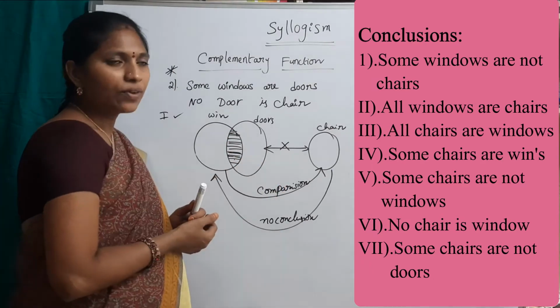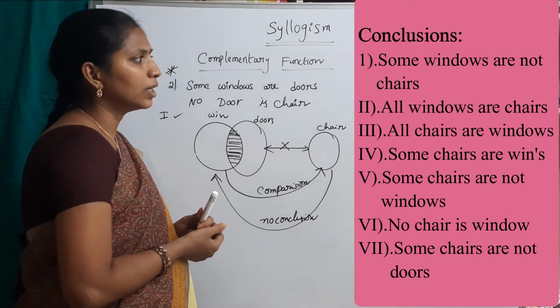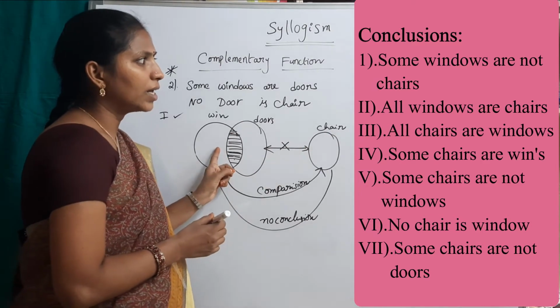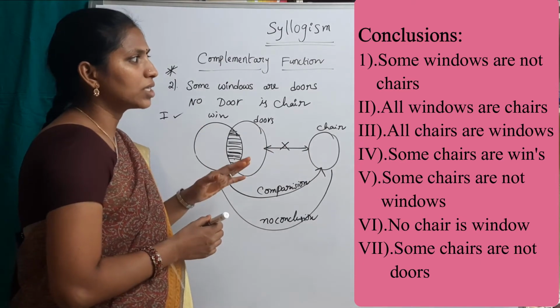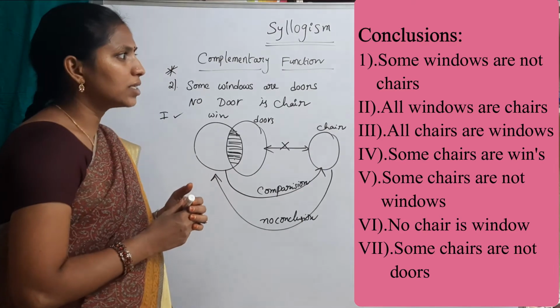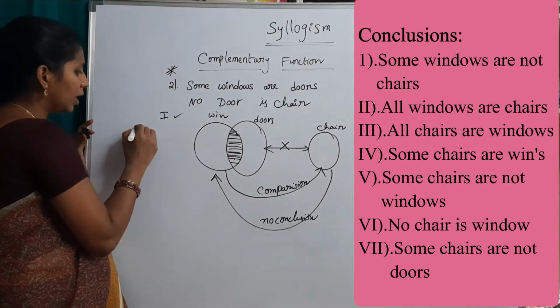Which one? See the fifth conclusion. That is the pair for this third conclusion. All chairs are windows, and see the fifth one: some chairs are not windows. So the answer is either 3 or 5.